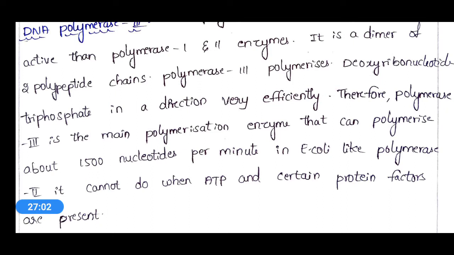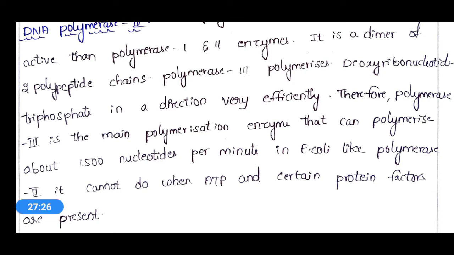That means when compared to DNA polymerase 2 and DNA polymerase 1, this DNA polymerase 3 is very effective and it acts in any direction on this deoxyribonucleotide triphosphates, and it can polymerize around 1500 nucleotides per minute.